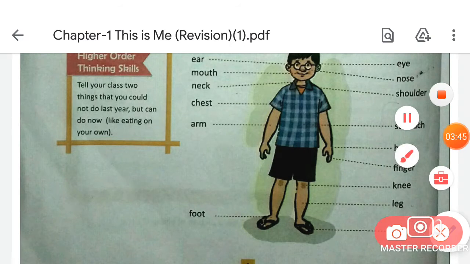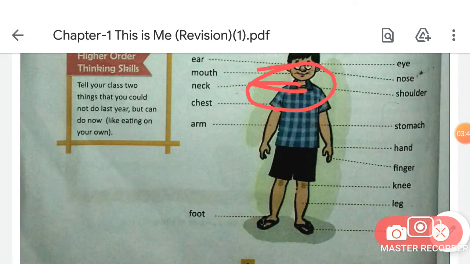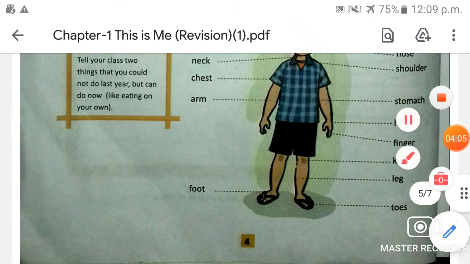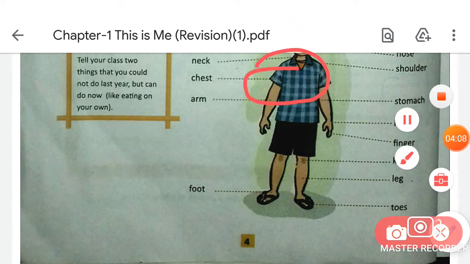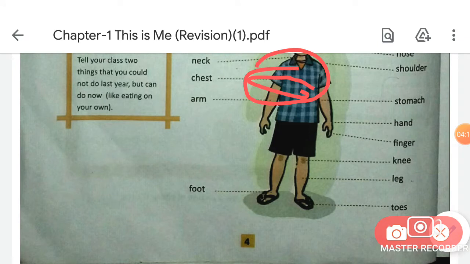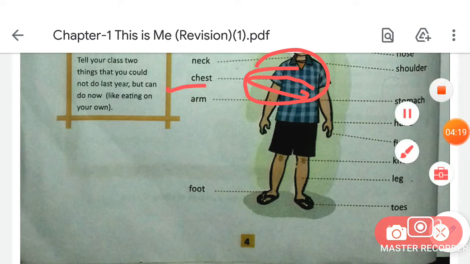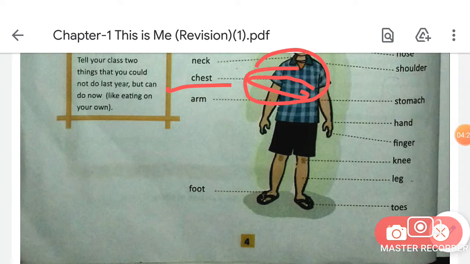And now tell me, what's the name of this body part, students? This is our neck. What is the spelling of neck, students? N-E-C-K, neck. Repeat after me, N-E-C-K, neck. And next, what is the name of this body part? This is our chest. What is the spelling of chest, students? C-H-E-S-T, chest. Good.